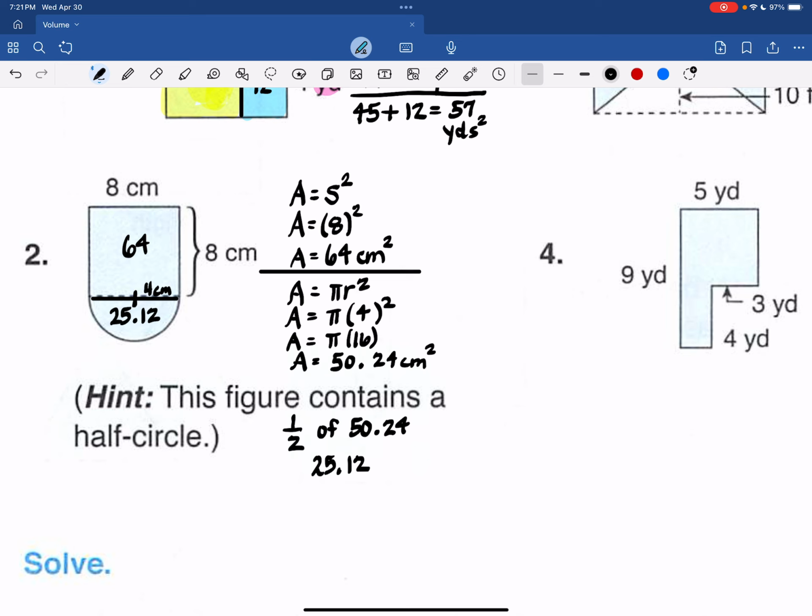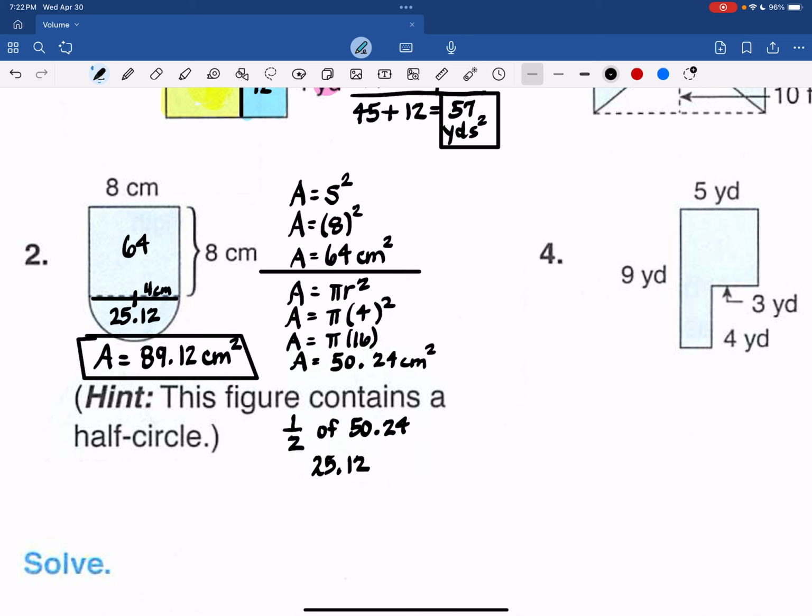Again, I'm using a calculator. So I'm getting a total area of 89.12 square centimeters. And I'm going to put a box around that so we can find it easily. Same thing up here. I'm just going to box in my answer so that we can see it.